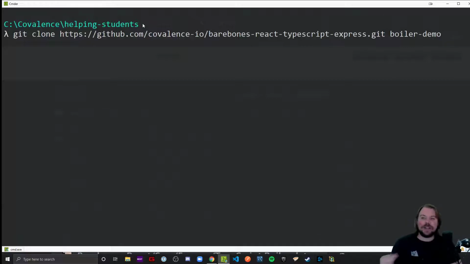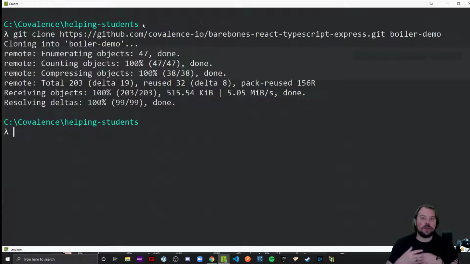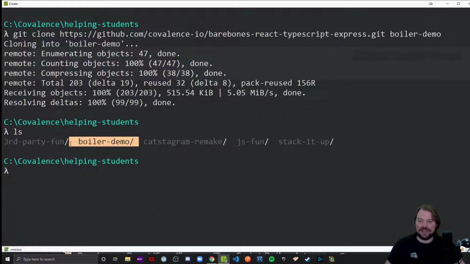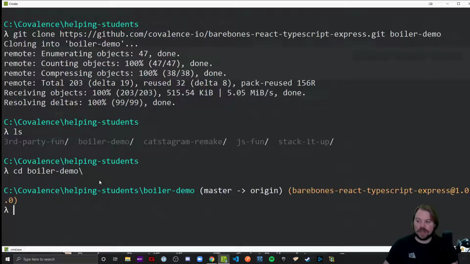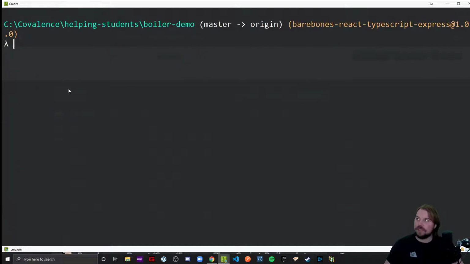Let's try that again. We're going to clone this code to our computer. This is a great thing to do if you want to copy someone's code to your machine and help them debug or add a feature, for example. That was pretty quick. It just made a new folder. If I hit ls, we have it right here. Boiler-demo was created for me. I'm going to cd into this right now, so I'm in that command line spot.